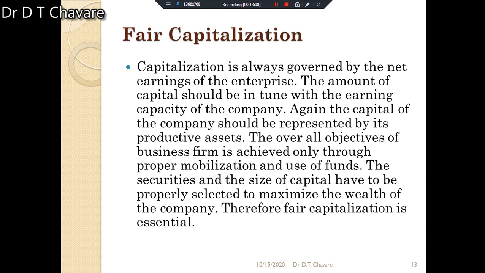Therefore, fair capitalization is essential. It means that fair capitalization is essential to avoid the demerits or limitations of undercapitalization and overcapitalization. You have to understand fair capitalization.